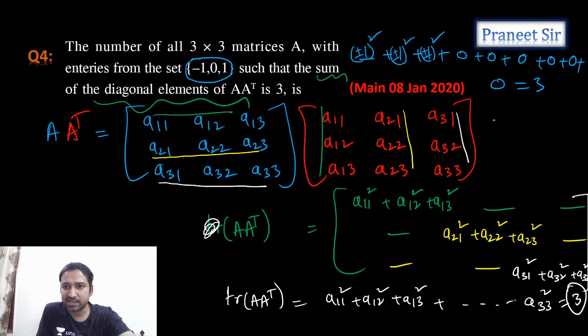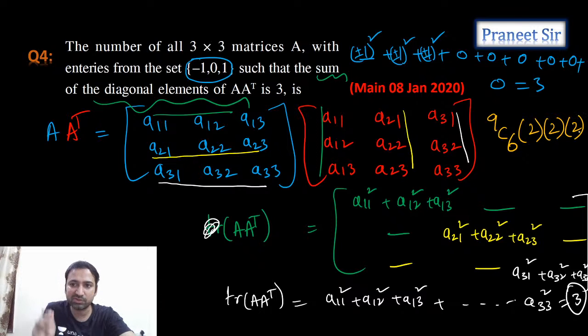Let's take 6 elements out of 9 elements. 9C6 only, right? 9C6 ways we can select 6 elements and make them 0. How many ways can we make them 0? Only one way. The remaining 3 elements we can make +1 or -1. One element can be +1 or -1, 2 ways. Another element, +1 or -1. Another element, +1 or -1. So this is the final answer, guys.